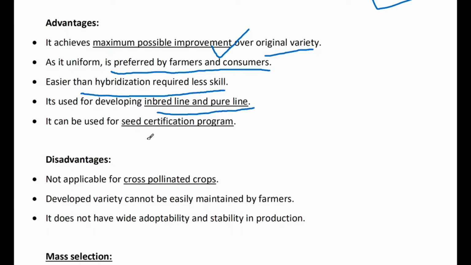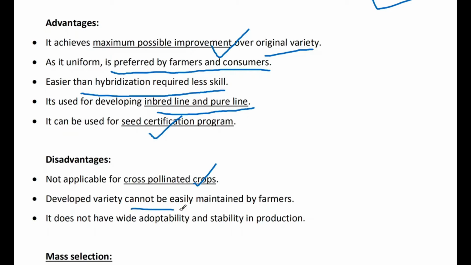It can be used for the seed certification program directly. Certified seeds we can get from here. Disadvantage: not applicable for cross-pollinated crops. In cross-pollinated crops it is not applicable. There is a chance of cross-pollination. Selfing is not possible. 100% homozygosity cannot be achieved.